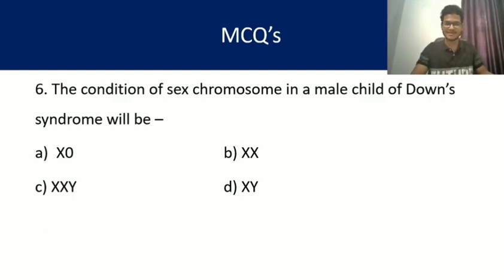So the answer is not so difficult. It is D, that is XY, normal sex chromosome. Normal individual is having XY sex chromosome and the Down syndrome is also having XY sex chromosome. Only the problem is in additional number of autosome. Okay, so let's move on.